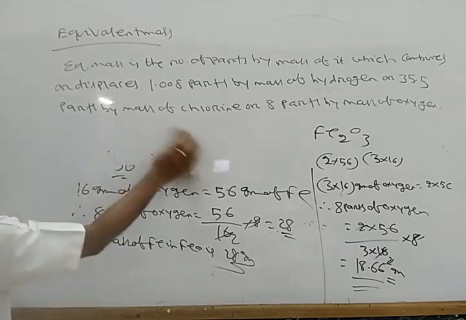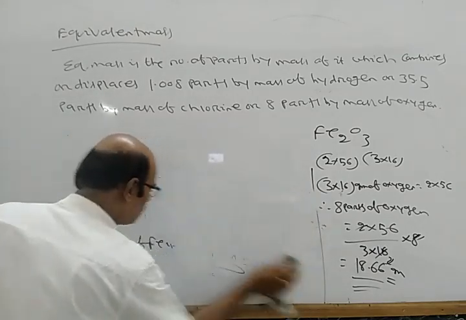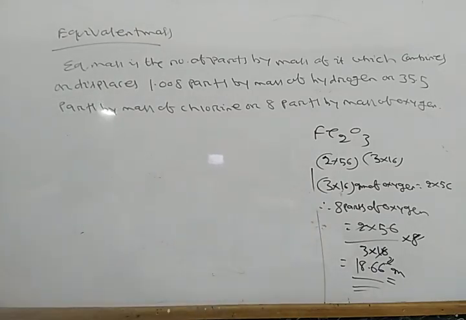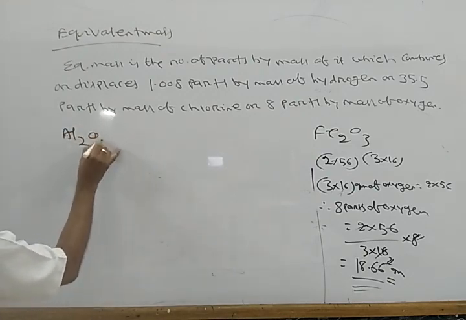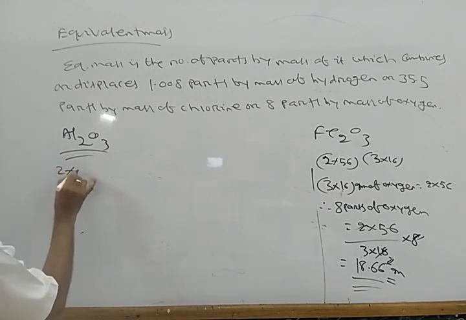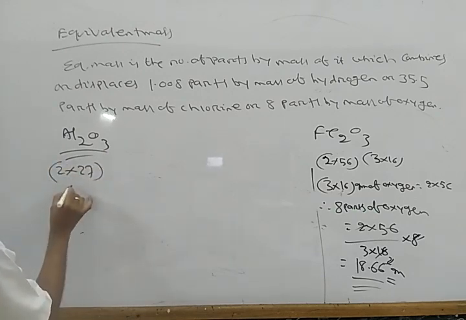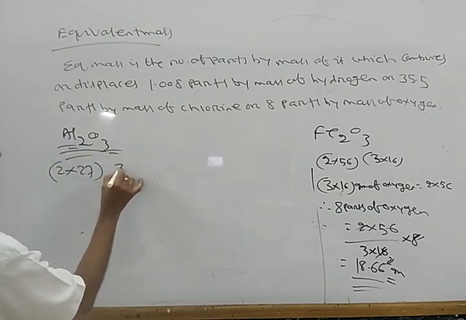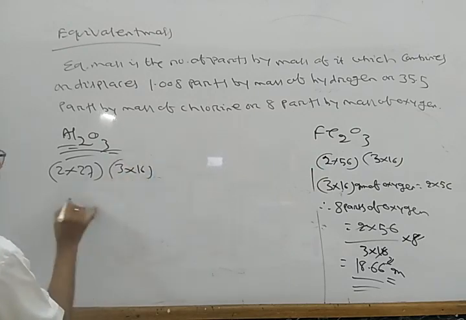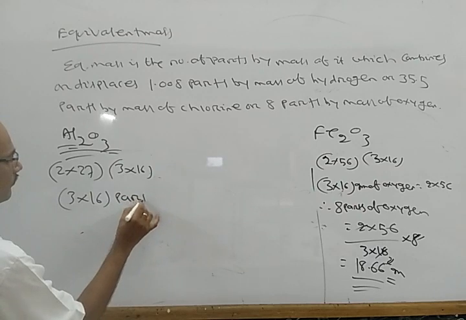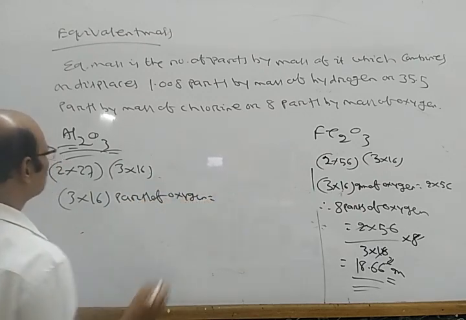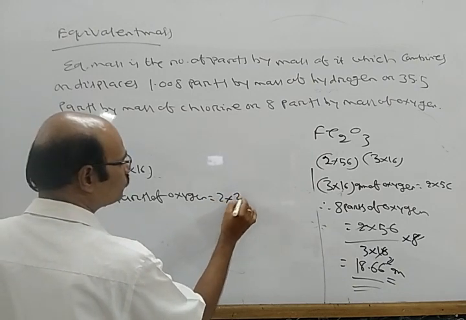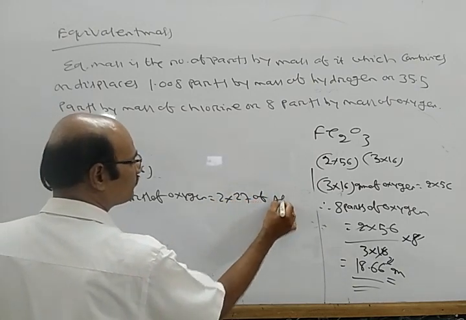Also suppose I take number 3, Al2O3. Now see, in Al2O3 you see 2 into 27 of aluminum and oxygen is 3 into 16. So 3 into 16 parts of oxygen is equal to 2 into 27 of aluminum.